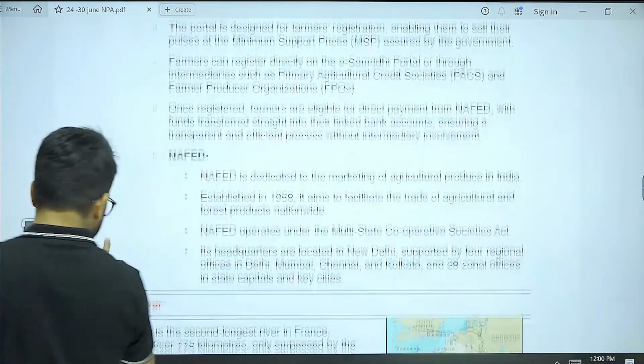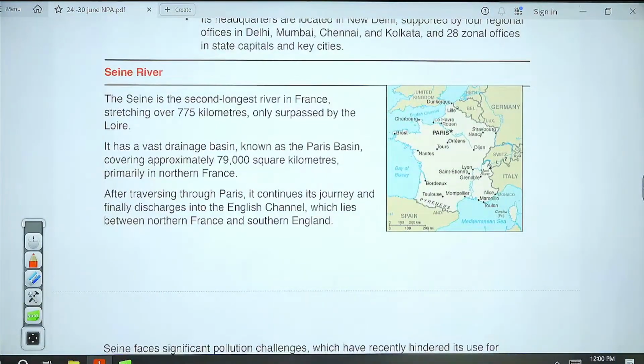Now moving on, let's take the next topic that we have here. The next topic is the Seine River. Recently the Seine River was in the news. Why is the Seine River in the news? Let's understand that first of all. Basically, guys, you might already be knowing this particular thing,